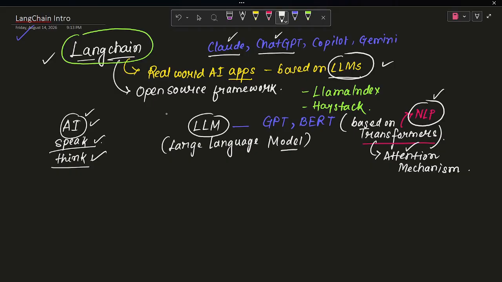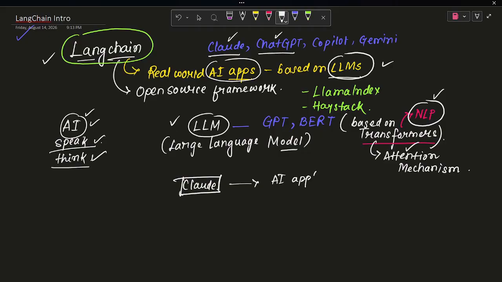Now these LLMs are used by several AI applications like ChatGPT, Claude, Copilot. They are using these LLMs, and they are also doing some tasks. If you see that, we can directly use an LLM. Why is there a need to build an AI application? Like if I talk about Claude, Claude is an AI application which is built by Anthropic. Anthropic is a company which is building Claude. Now Claude is just an AI application.